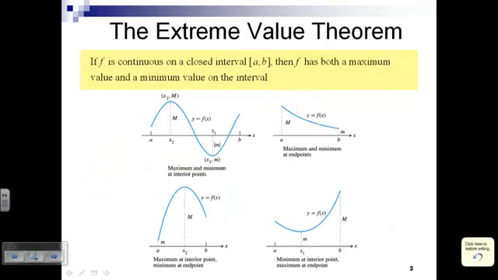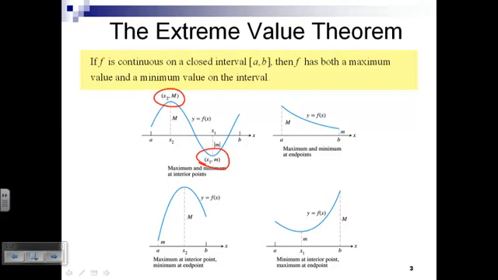Okay. Here are some different ways that these absolute values can occur. An absolute maximum, like this one here, or an absolute minimum, like that one there, can occur in the interior of a function.